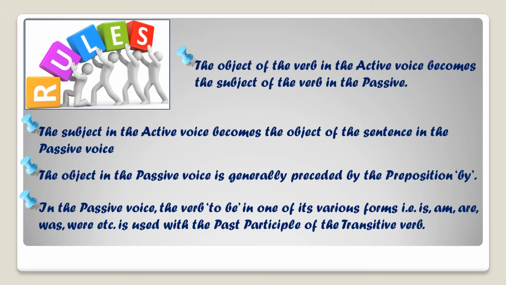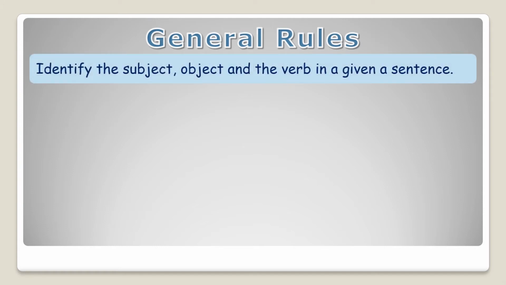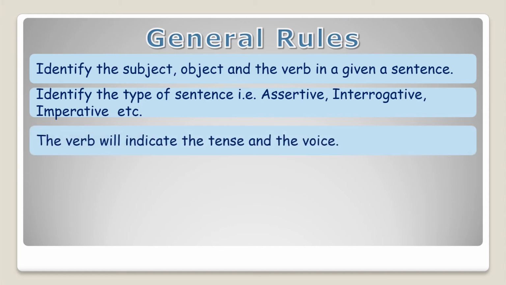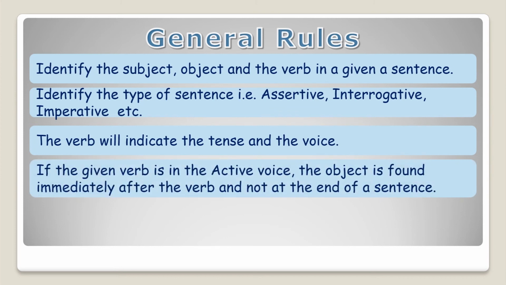Let's have a look at some general rules to change active voice into passive voice. Identify the subject, object, and the verb in a given sentence. Identify the type of sentences, that is, assertive, interrogative, imperative, etc. The verb will indicate the tense and the voice. If the given verb is in the active voice, the object is found immediately after the verb and not at the end of a sentence.